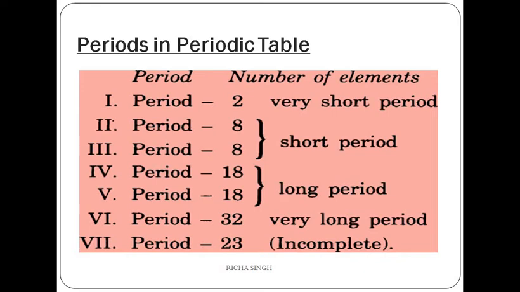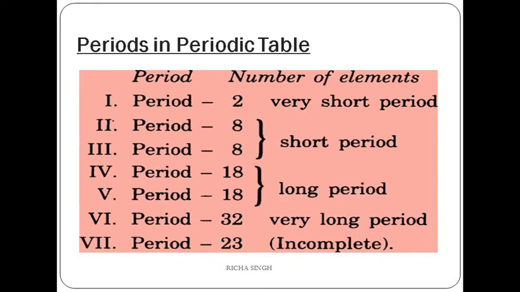And period 3: sodium, magnesium, aluminium, silicon, phosphorus, sulfur, chlorine and argon. So they both contain 8 elements. They are regarded as short periods. Periods 4 and 5 have 18 elements each. They are known as long periods.